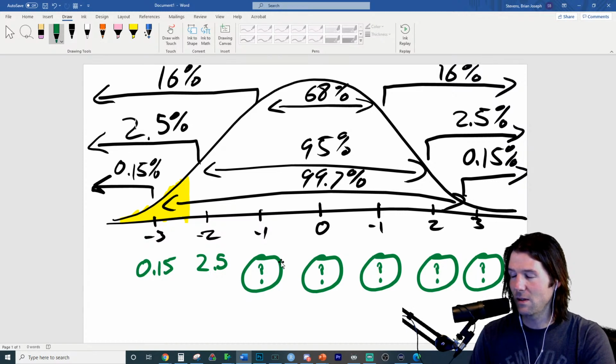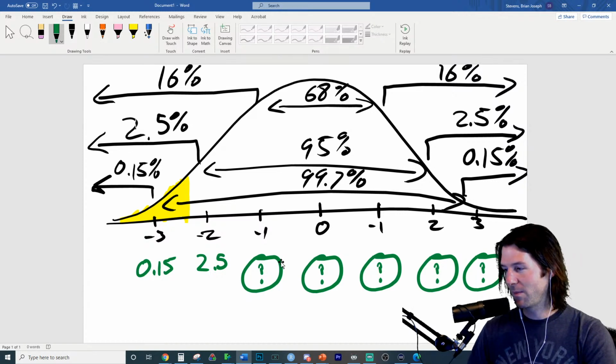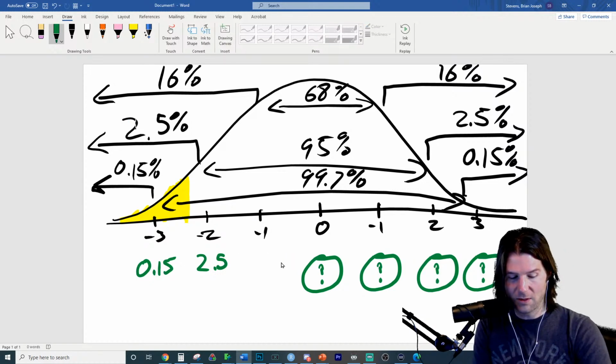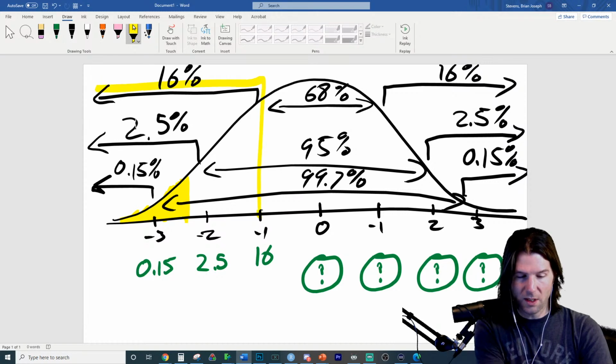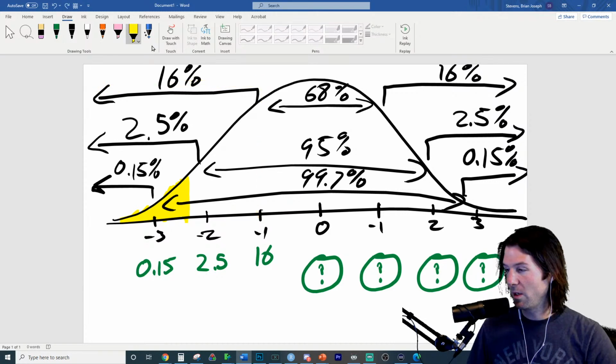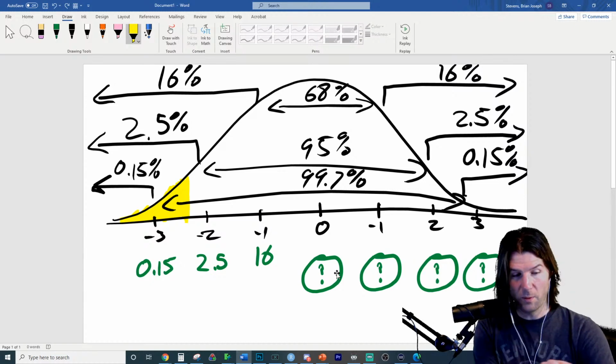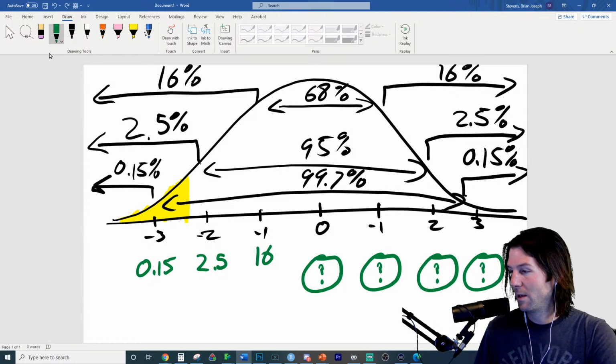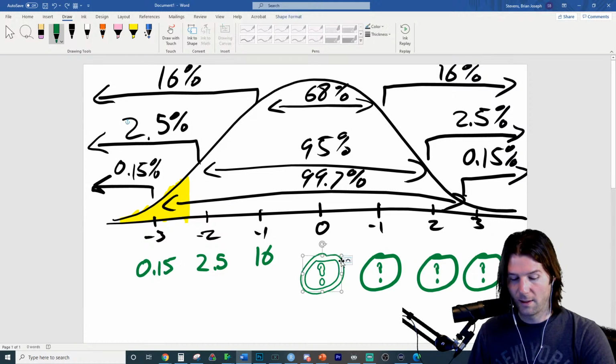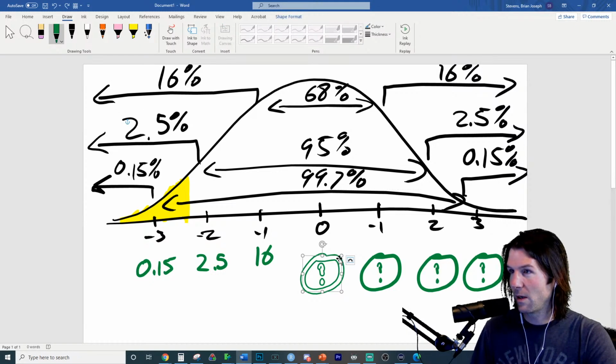I mean, once you see it, you're like, oh, it's so easy. 16, great job right there. This is the 16th percentile. And all we're doing is we're just going right here and saying what percent of area is below it. And the next one is going to be, what is the next one? People do forget how to do this one. They say, I don't have any numbers. How do I do it? Nothing on the curve tells me what's going to be below that.